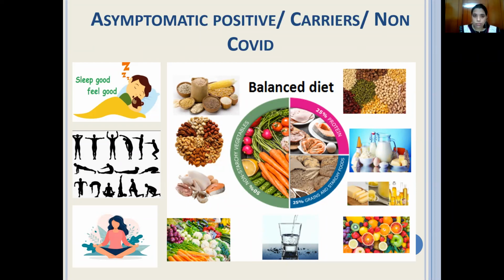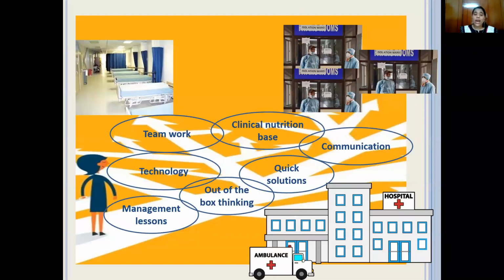Okay, so as I had said earlier, there were three different setups. But what do you need? We need teamwork, we need technology, we need to know how to manage things, out of the box thinking, coming up with quick solutions, clinical nutrition base, and good communication. If you have all these things, remember one thing.